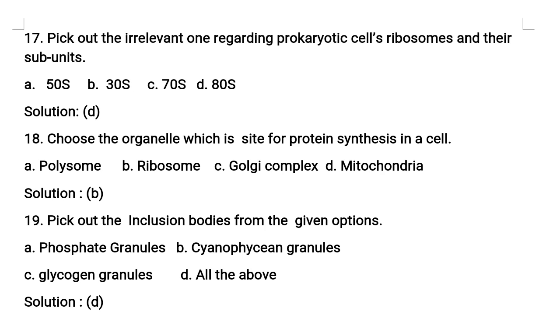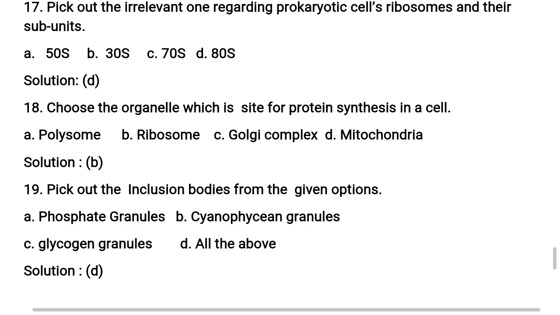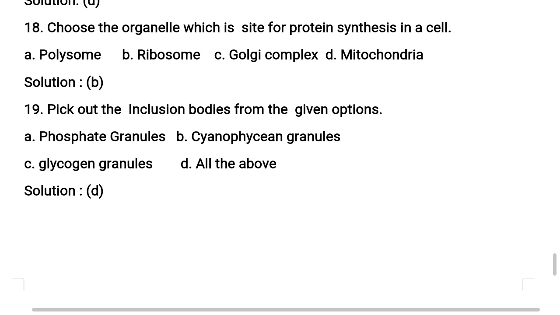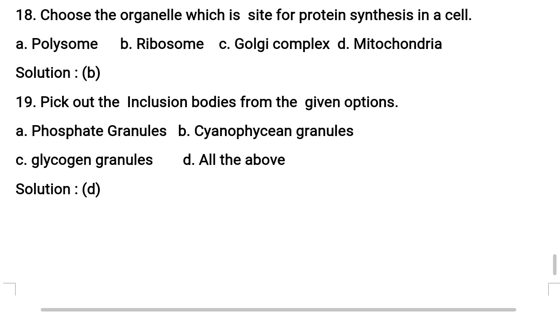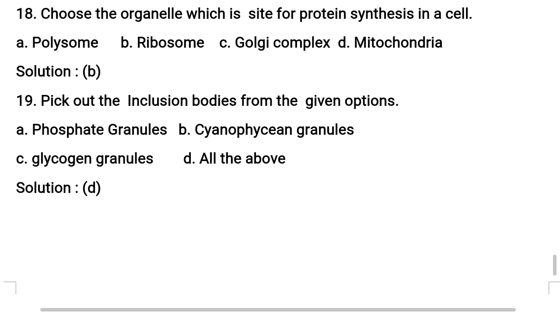80S type of ribosomes are present in eukaryotic cells like human sperm cell and human egg cell, etc. So the irrelevant option for this question is option D, 80S ribosomes. S stands for sedimentation coefficient or Svedberg units. Understand? Now, 18th question. Choose the organelle which is the site for protein synthesis in a cell. This is a very important area for asking competitive questions. In many previous years they asked the same question.